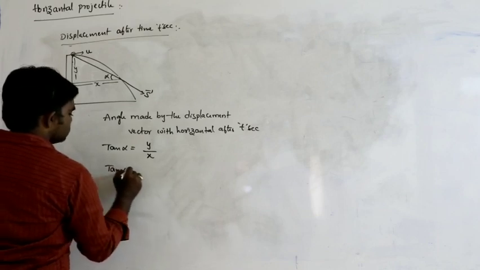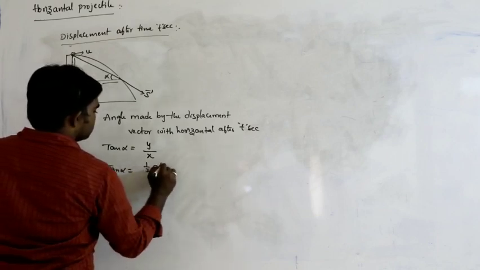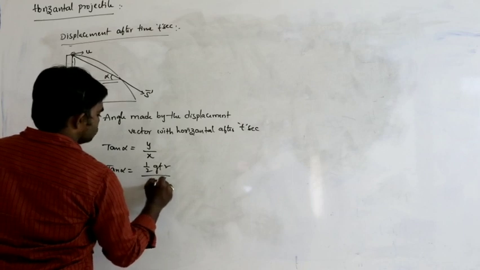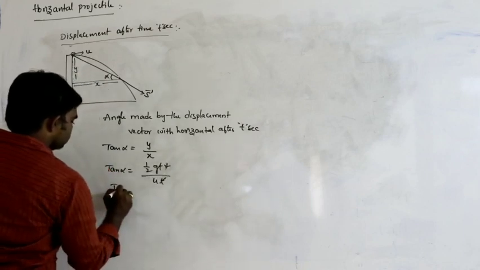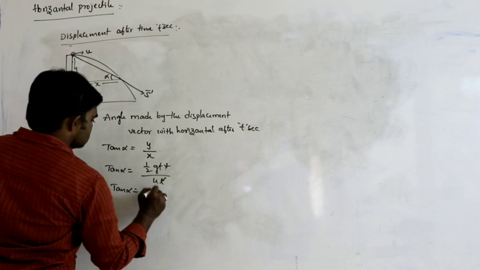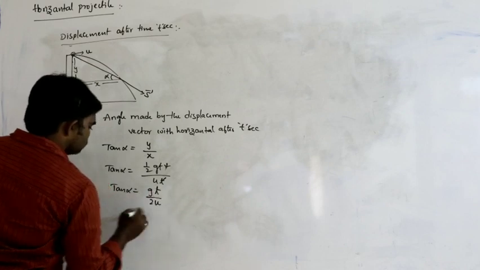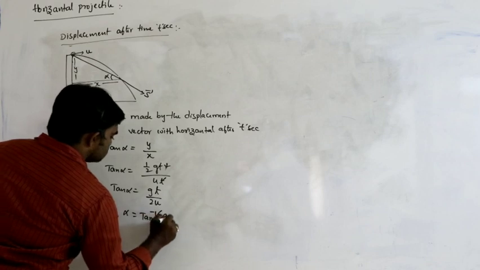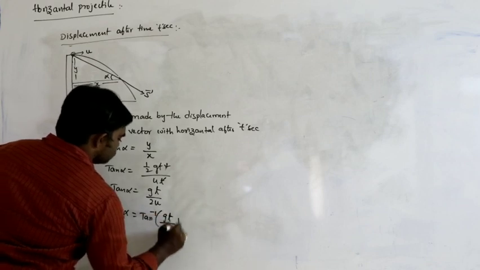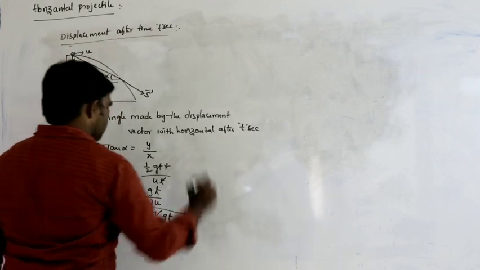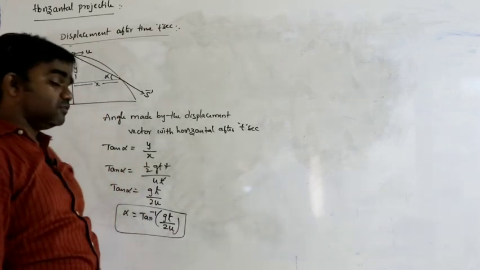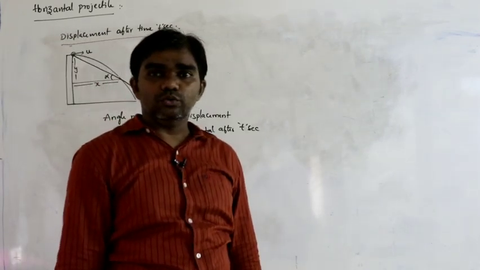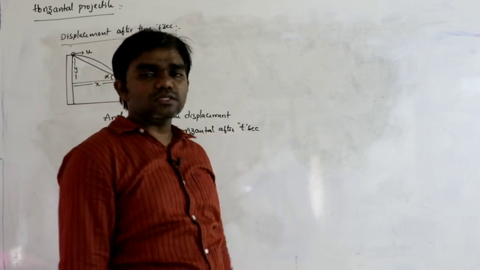So, tan alpha is equal to y, which is half gt square, by x, which is ut. So tan alpha is equal to gt by 2u, so alpha is equal to tan inverse gt by 2u. That is the angle.